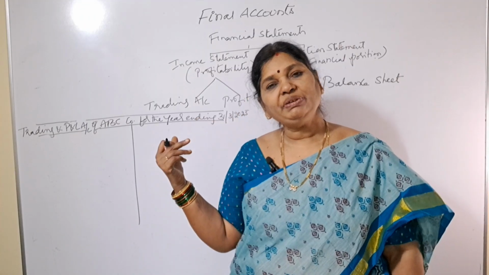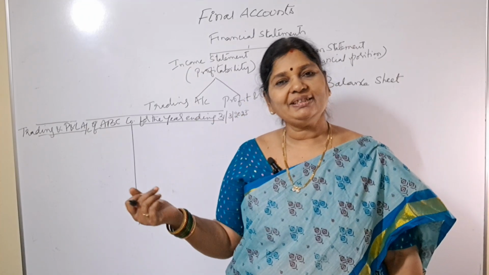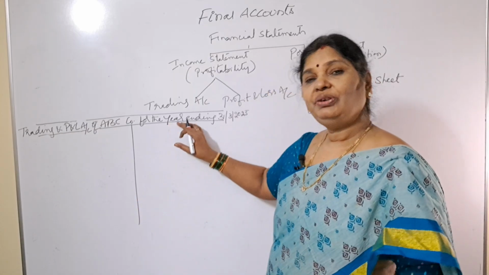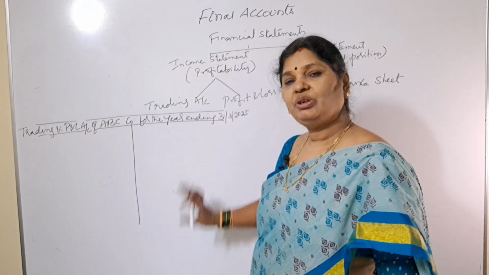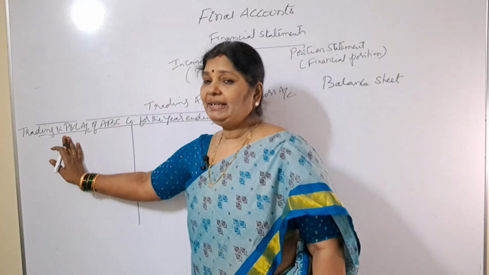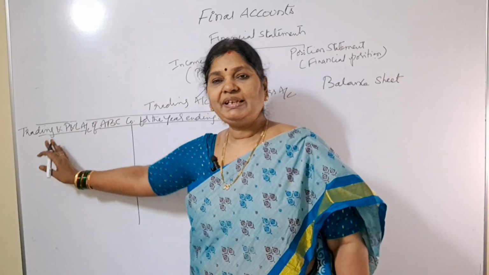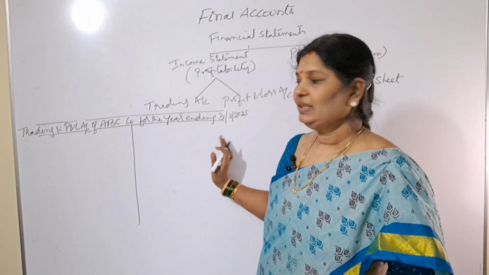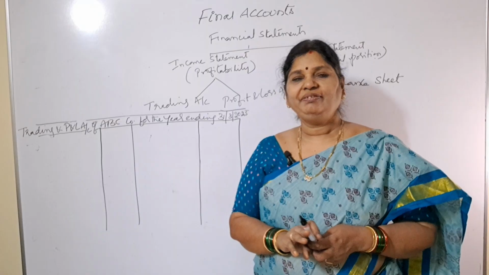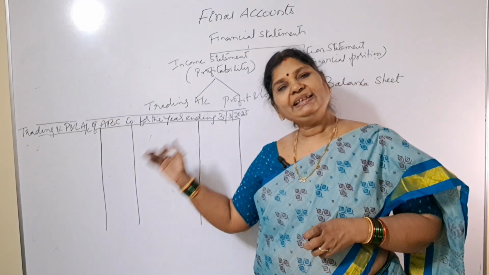For one accounting year, we'll prepare trading account and profit and loss account. This side is called debit side and this side is called credit side. So trading and P&L account will show both debit and credit sides.